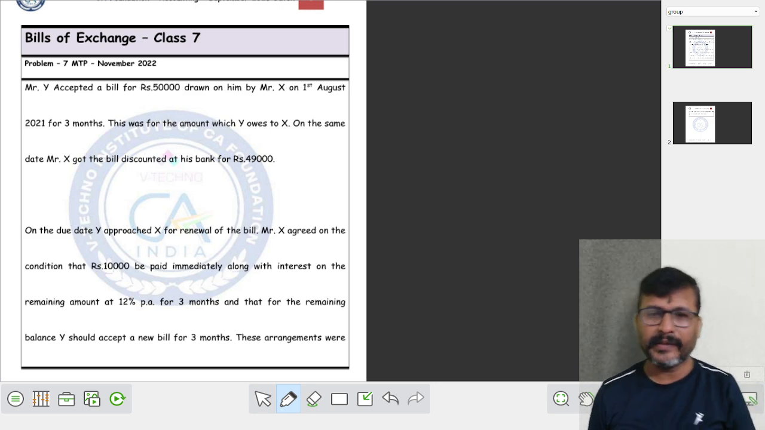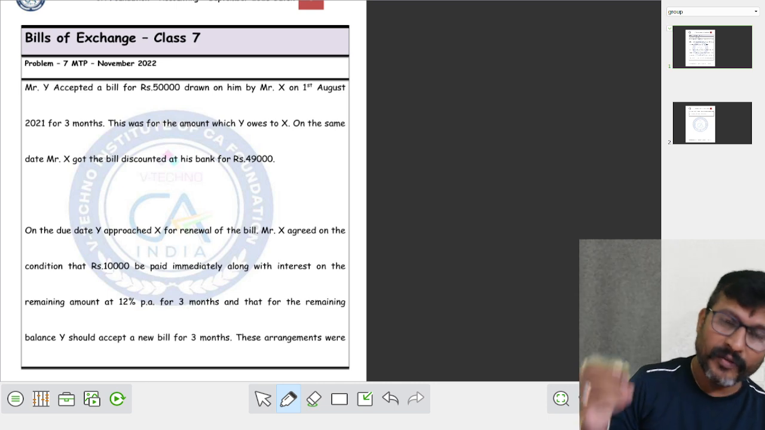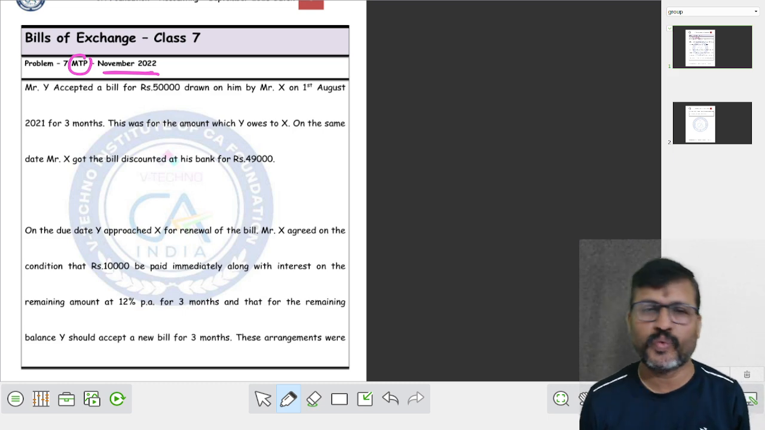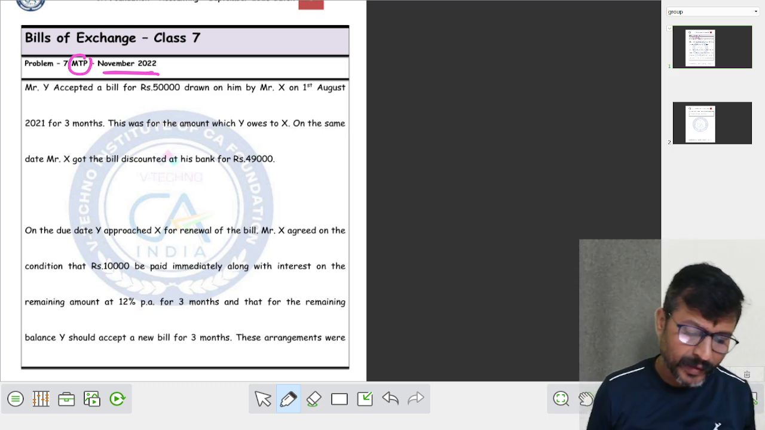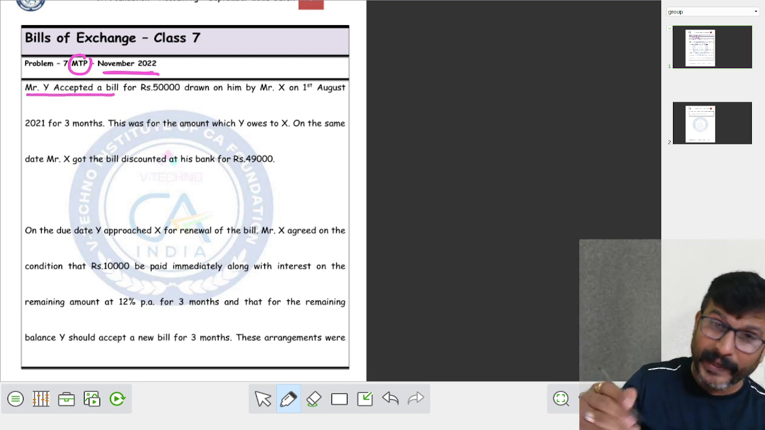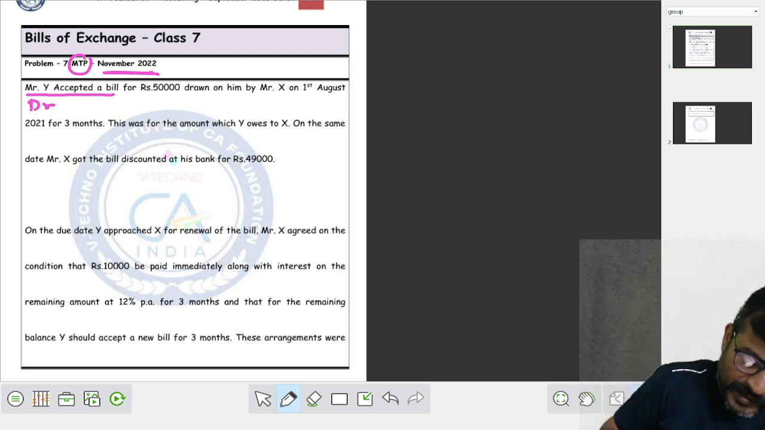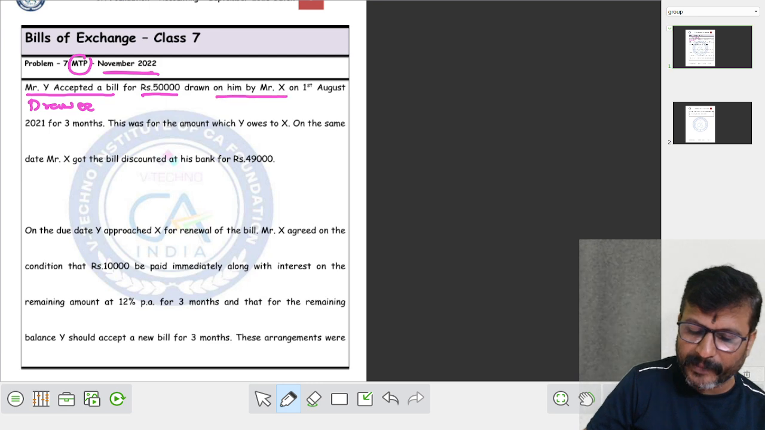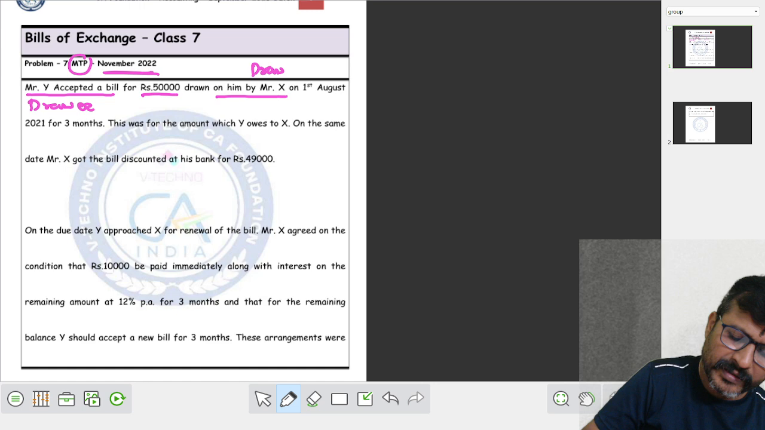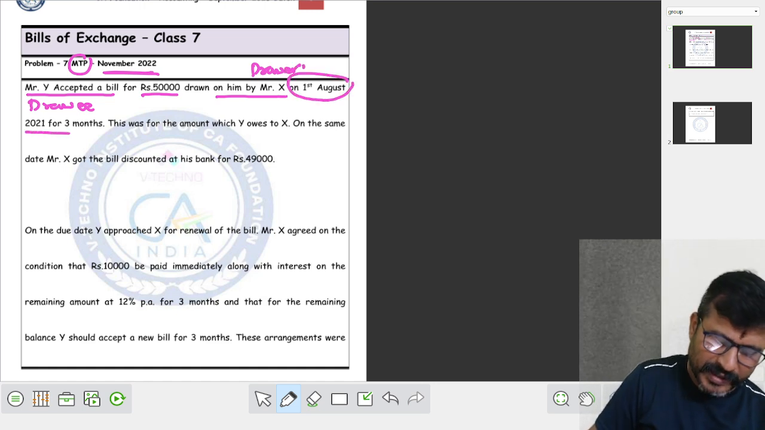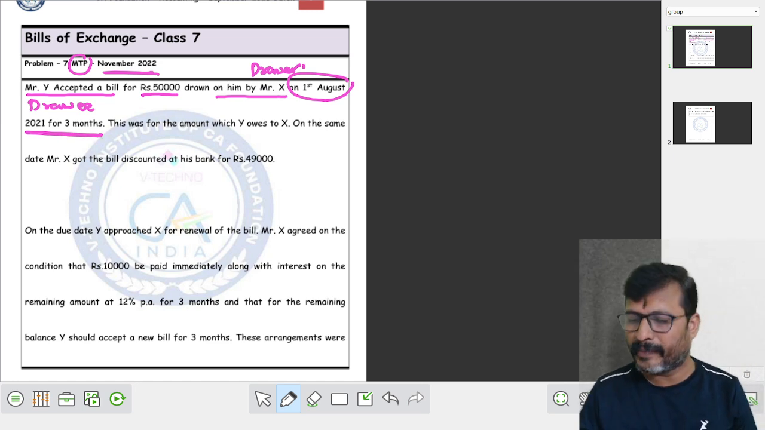Okay, shall we move on to class 7 of this bills of exchange? Problem number 7. This question was asked for CA Foundation in MTP 2022. Okay, Y accepted a bill. Who accepted a bill here? Y. When Y accepted, we can say that Y is the drawee. A bill of 50,000 rupees drawn on him by Mr. X. My dear students, Mr. X is the drawer. The bill is drawn on 1st August 2021 for 3 months.